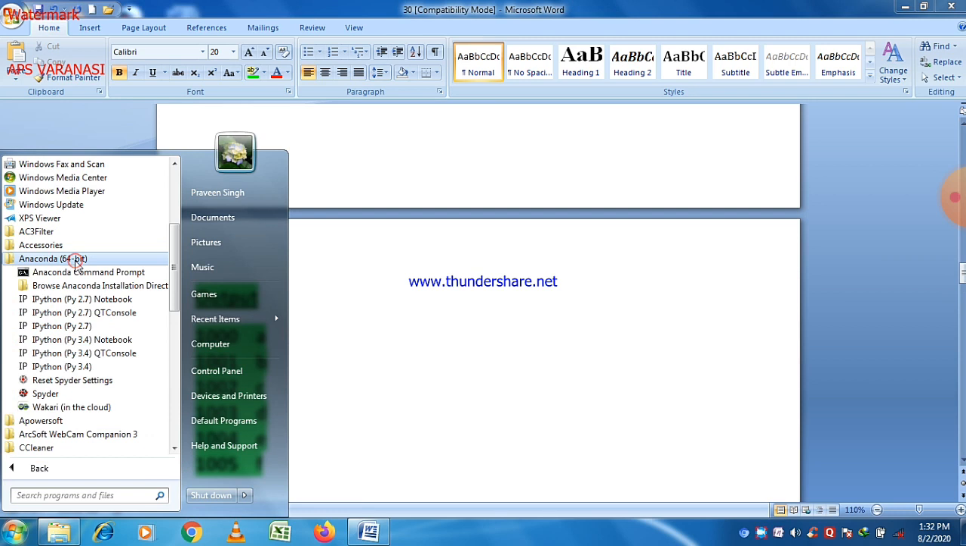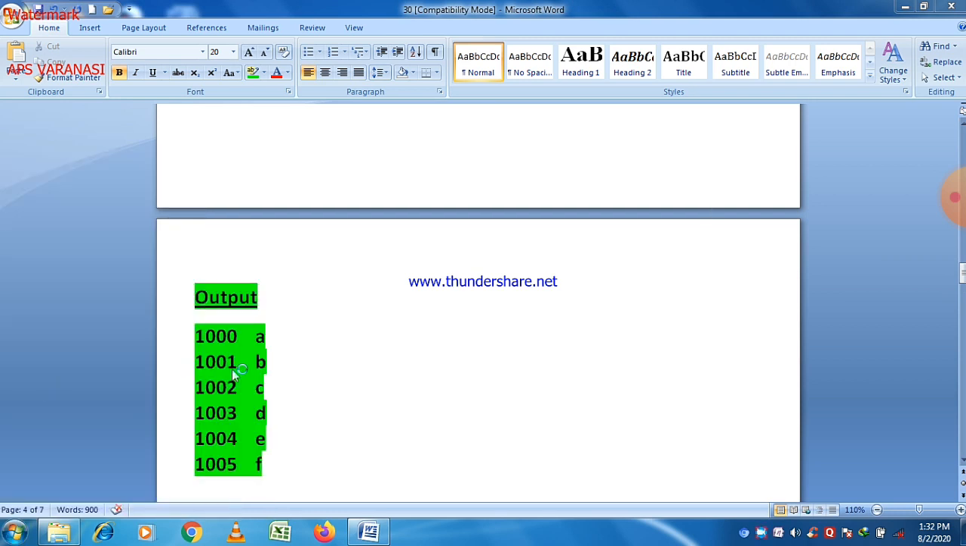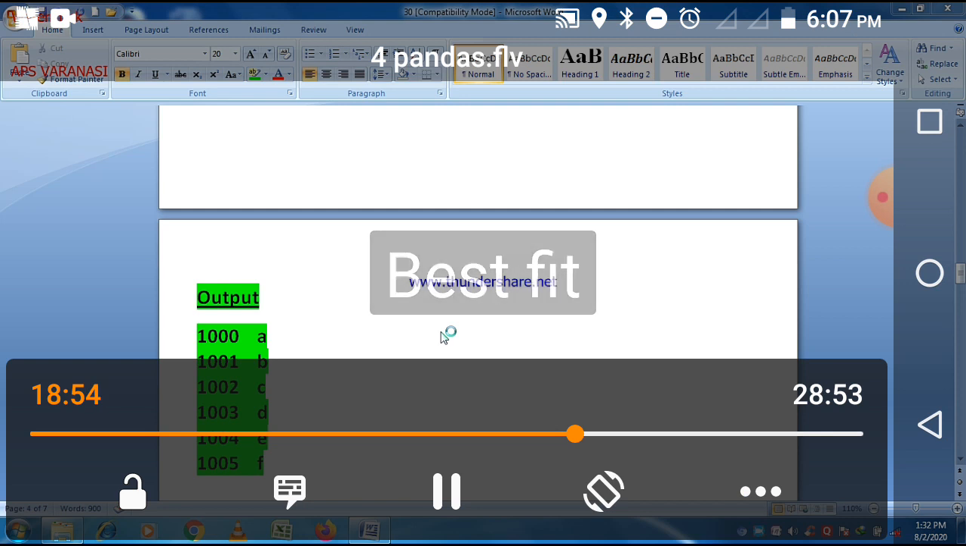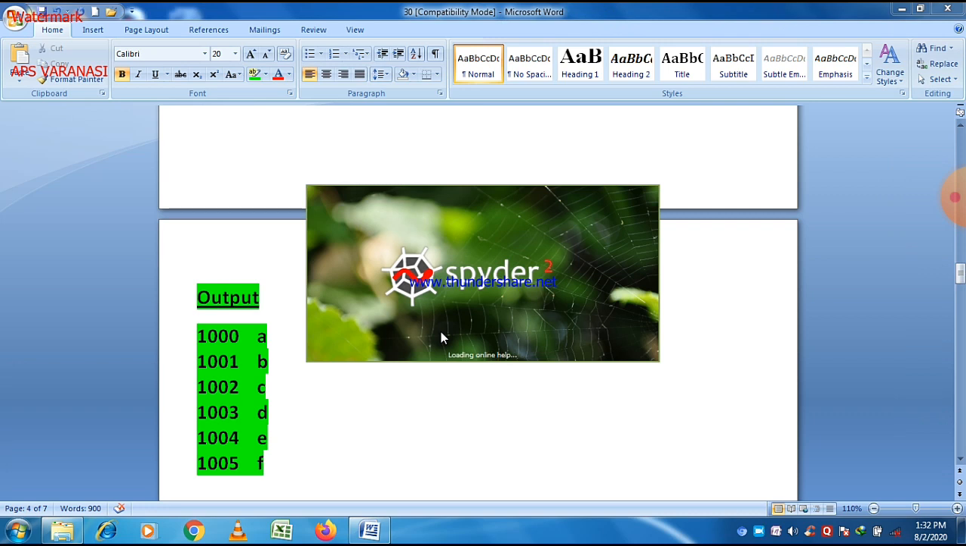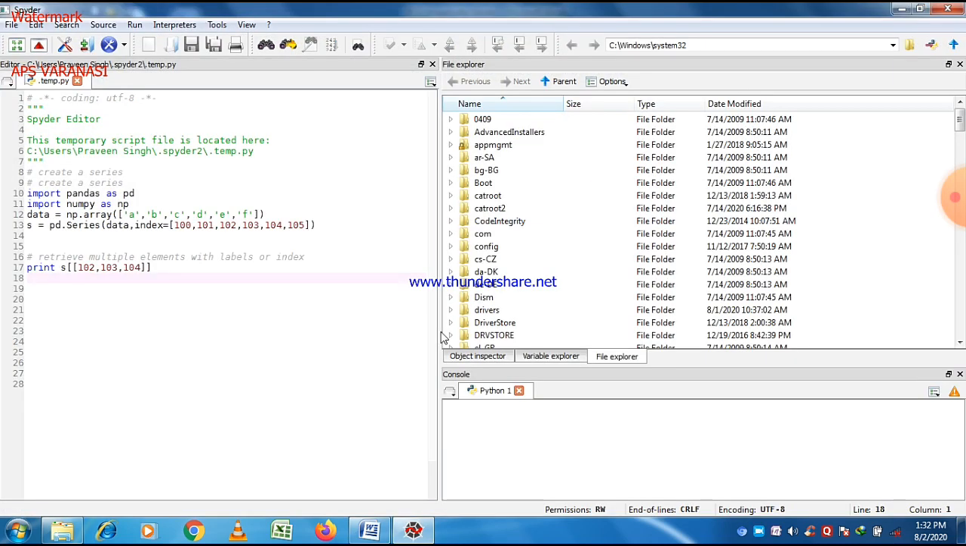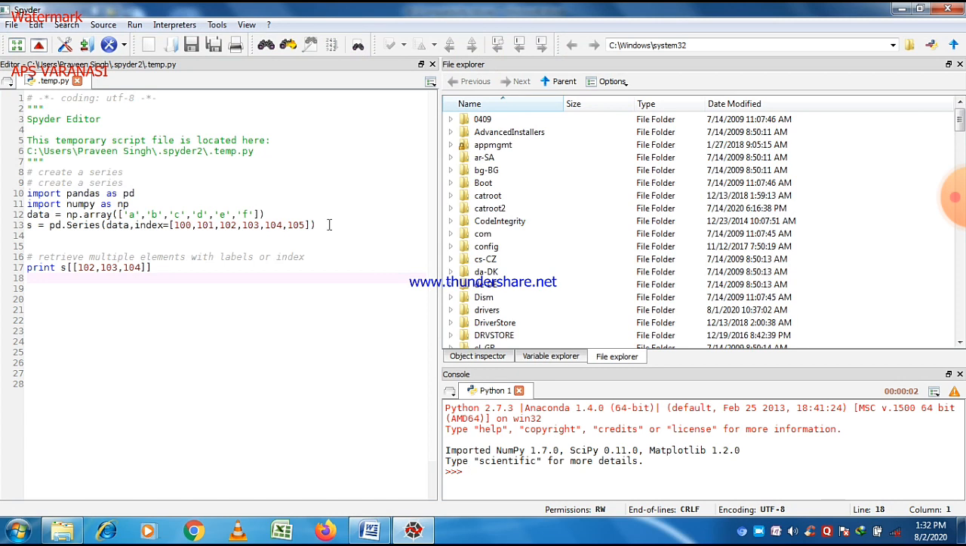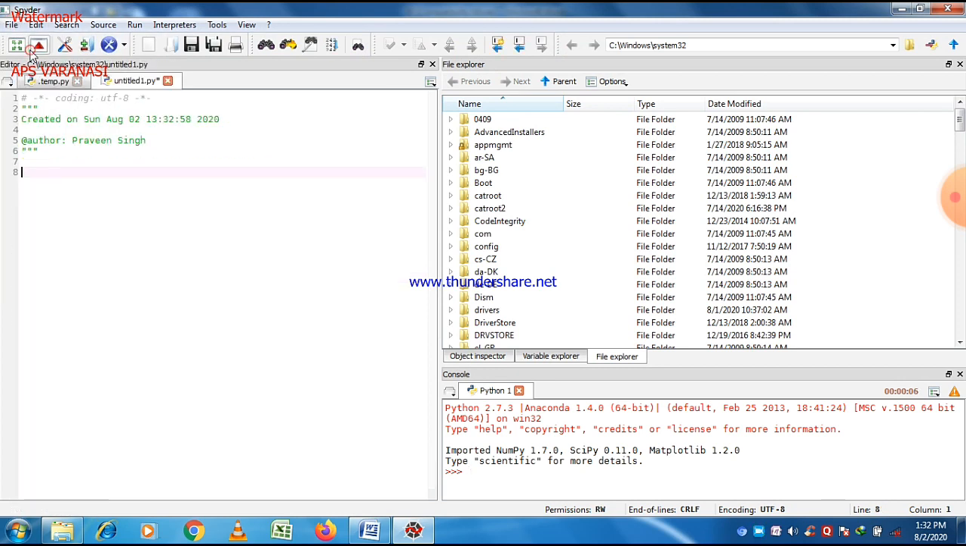So let us execute this program first. Go to this Spyder and let us see whether it shows the correct output or not. Go to new file, and just write the program.